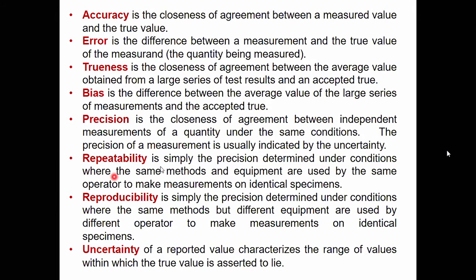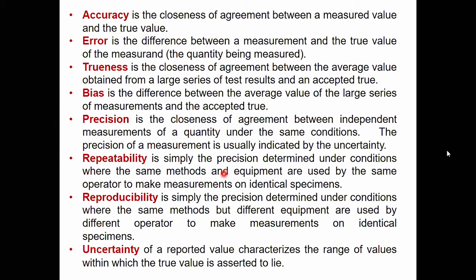We can explain precision in two ways: one is repeatability and the other is reproducibility. Repeatability means all the conditions remain the same, the person measuring is the same, and you are measuring the same quantity using the same instrument. You know that every time the reading will not be the same. Why? For example, say you are measuring 5 ampere and your instrument shows say 5.1 ampere. There is a possibility of human intervention and human error, and that error can vary in different runs.